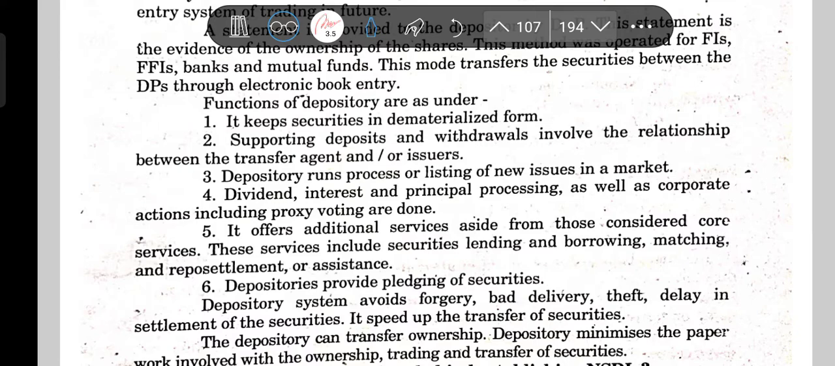Can anyone imagine that? It also lends, it also borrows. I think no one can imagine, right? So it offers additional services aside from those considered core services. What are those services? Lending, borrowing, matching and repostlement. Don't forget it. It is a depository system: lending, borrowing, matching, repostlement or assistance.